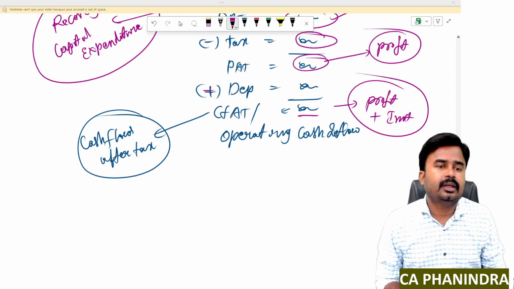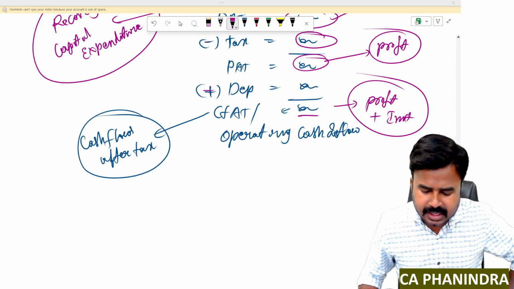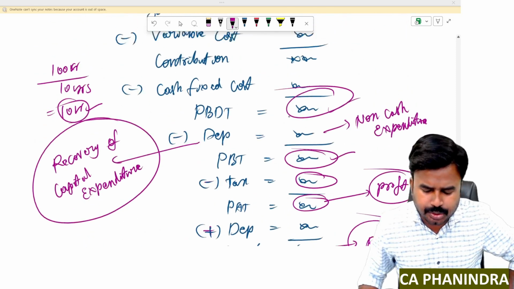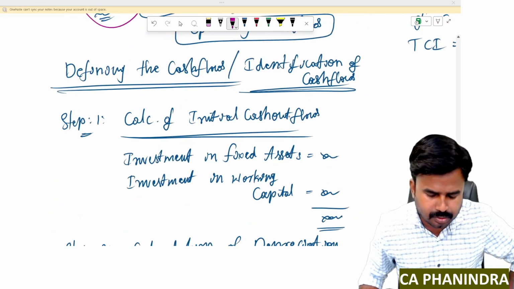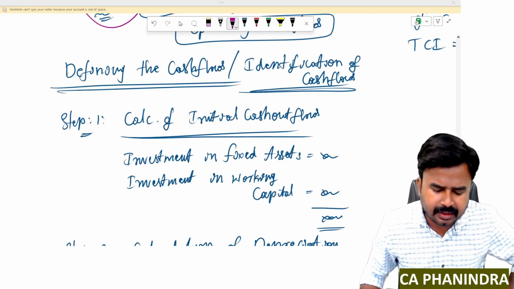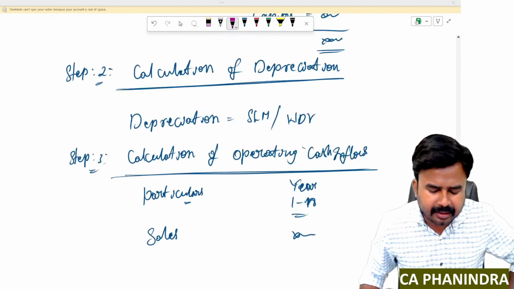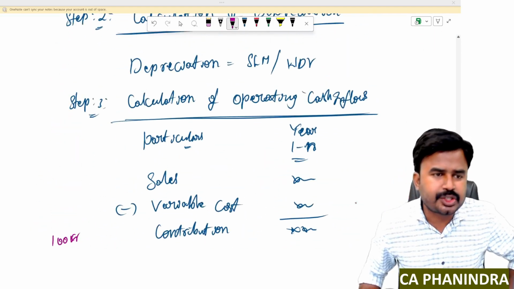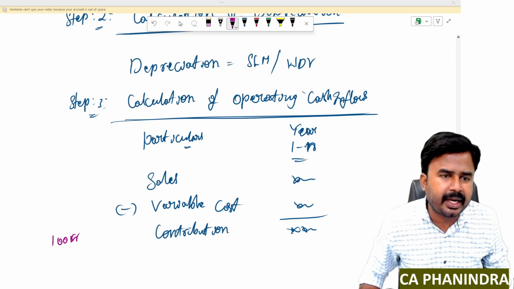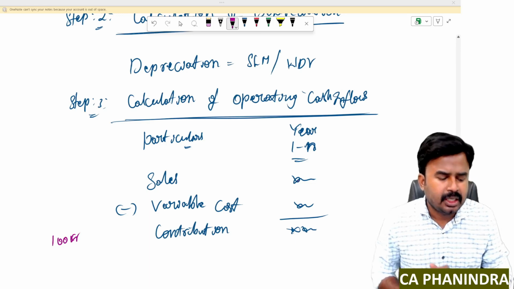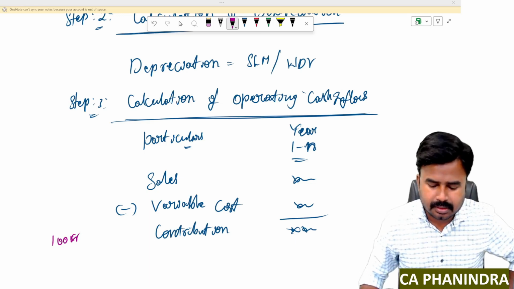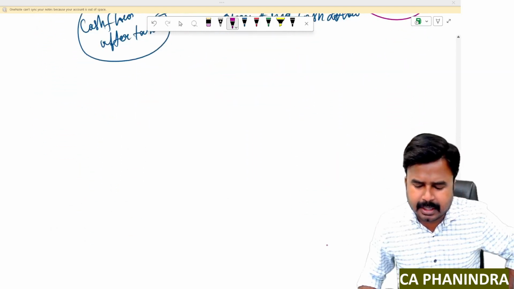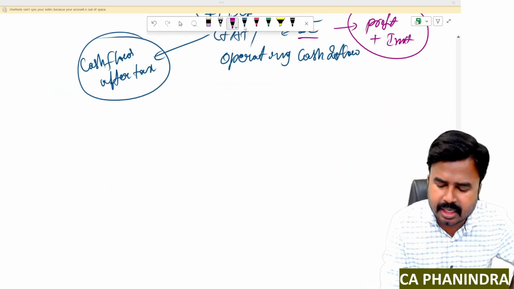Now we are handling the chapter capital budgeting, and in that we understood how to define cash flows. As part of that, we have completed 3 steps and we understood how to calculate operating cash inflows. Now dear students, let us go for the 4th step, that is terminal cash inflow.